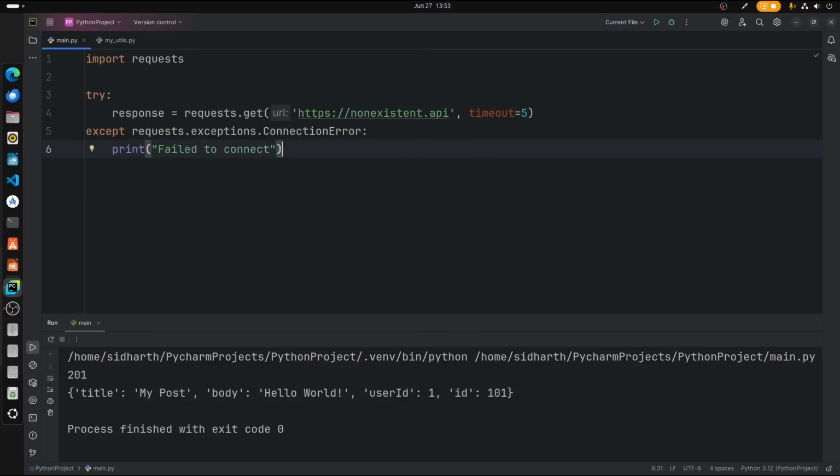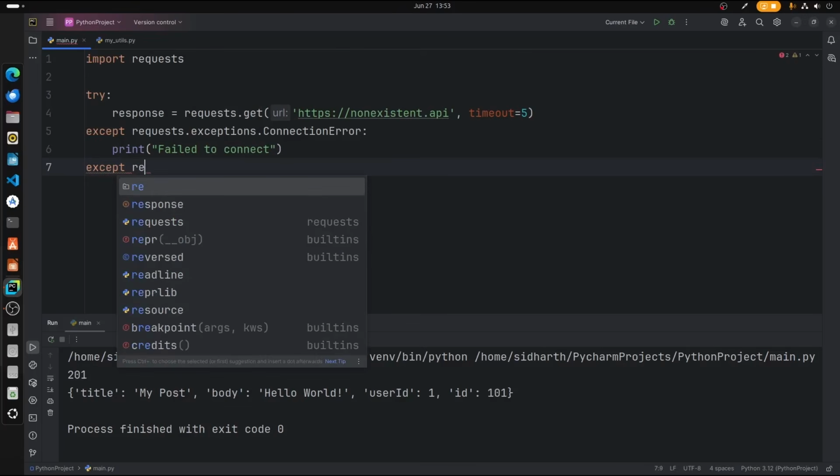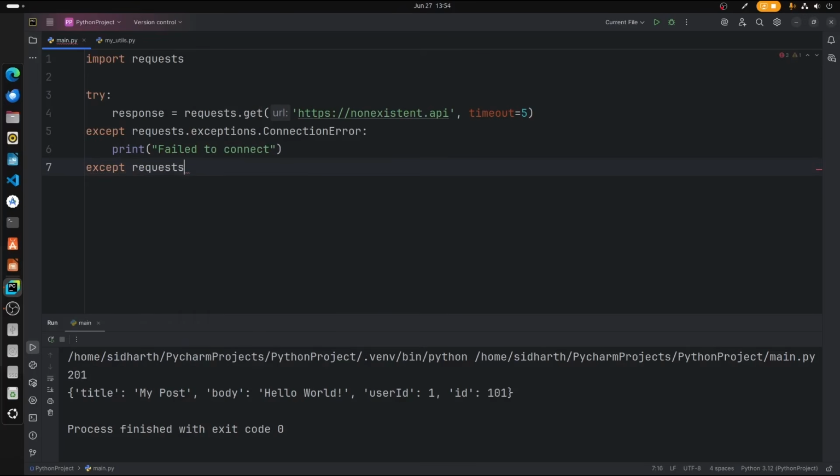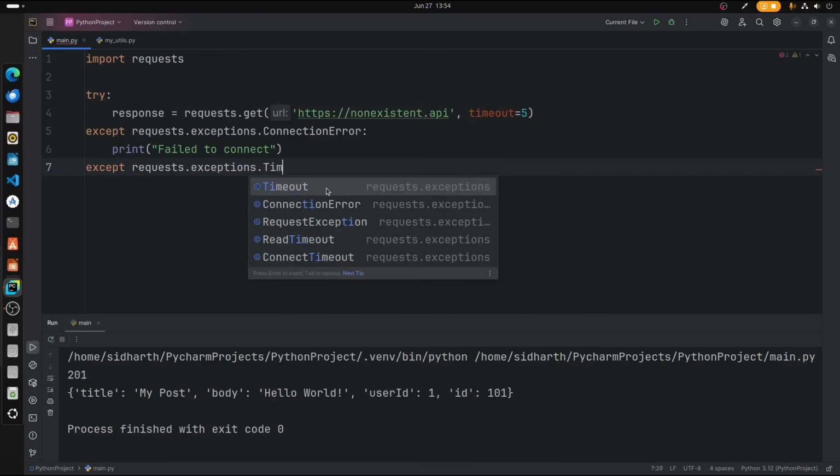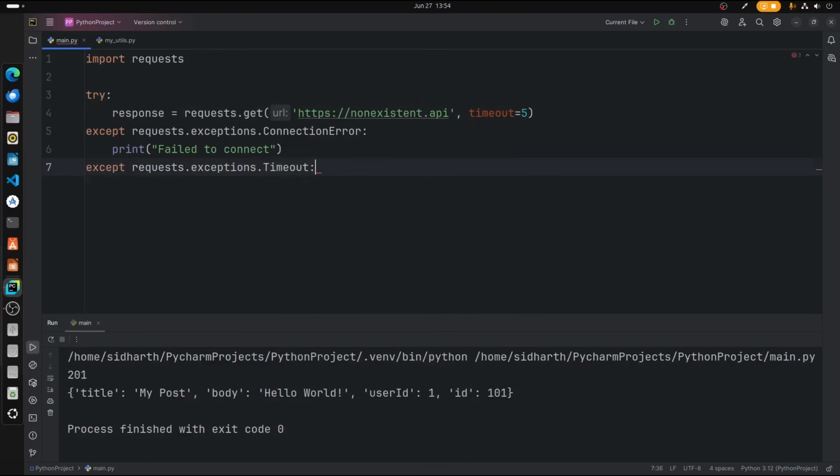That's it. Now let's add another except block. Okay, so except requests.exceptions, and we also have a timeout, right? So we'll try for 5 seconds and we will get the timeout error. So let's type Timeout, print request timed out. There we go.